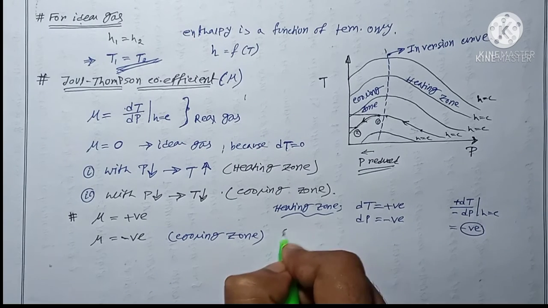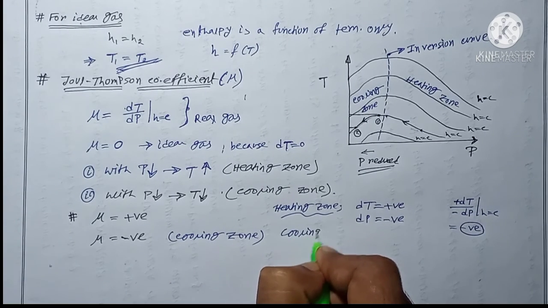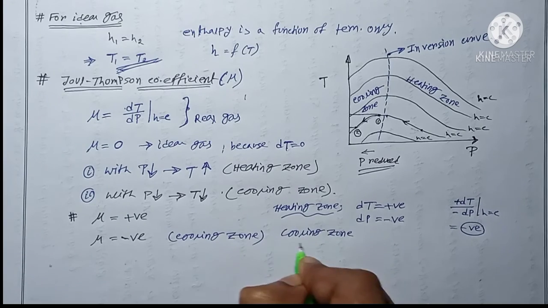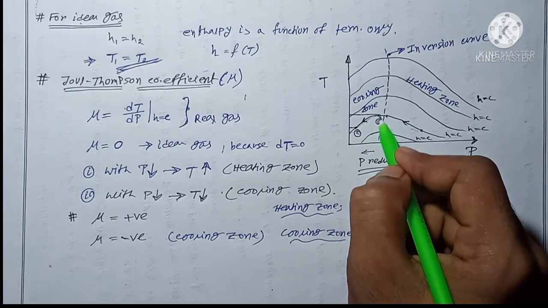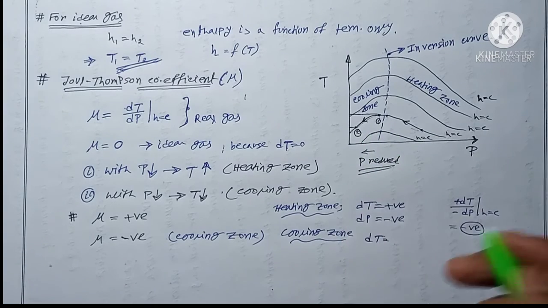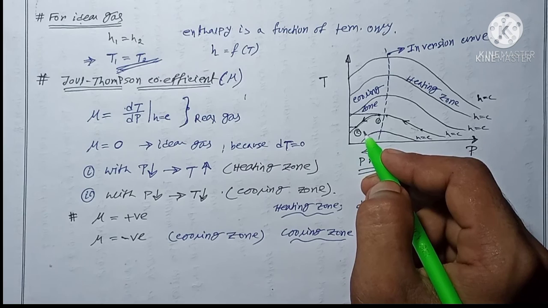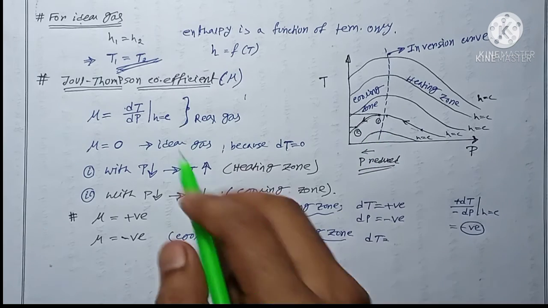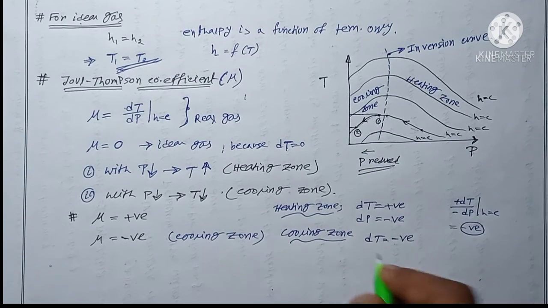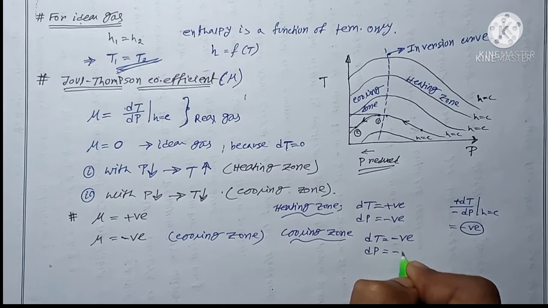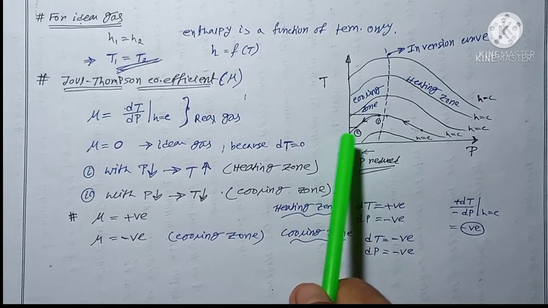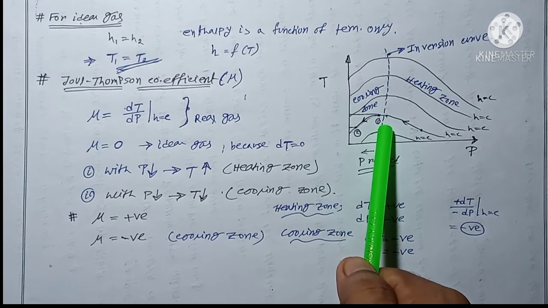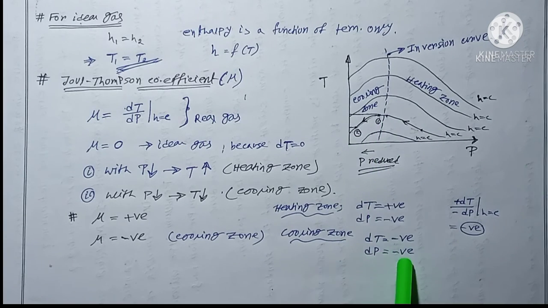Similarly, for the cooling zone, what we can observe? For the cooling zone, from state 1 to state 2 the temperature is reduced, which means dT will be negative. Similarly, dP is also negative here, because from state 1 to state 2 pressure is reduced, so P2 minus P1 is negative.